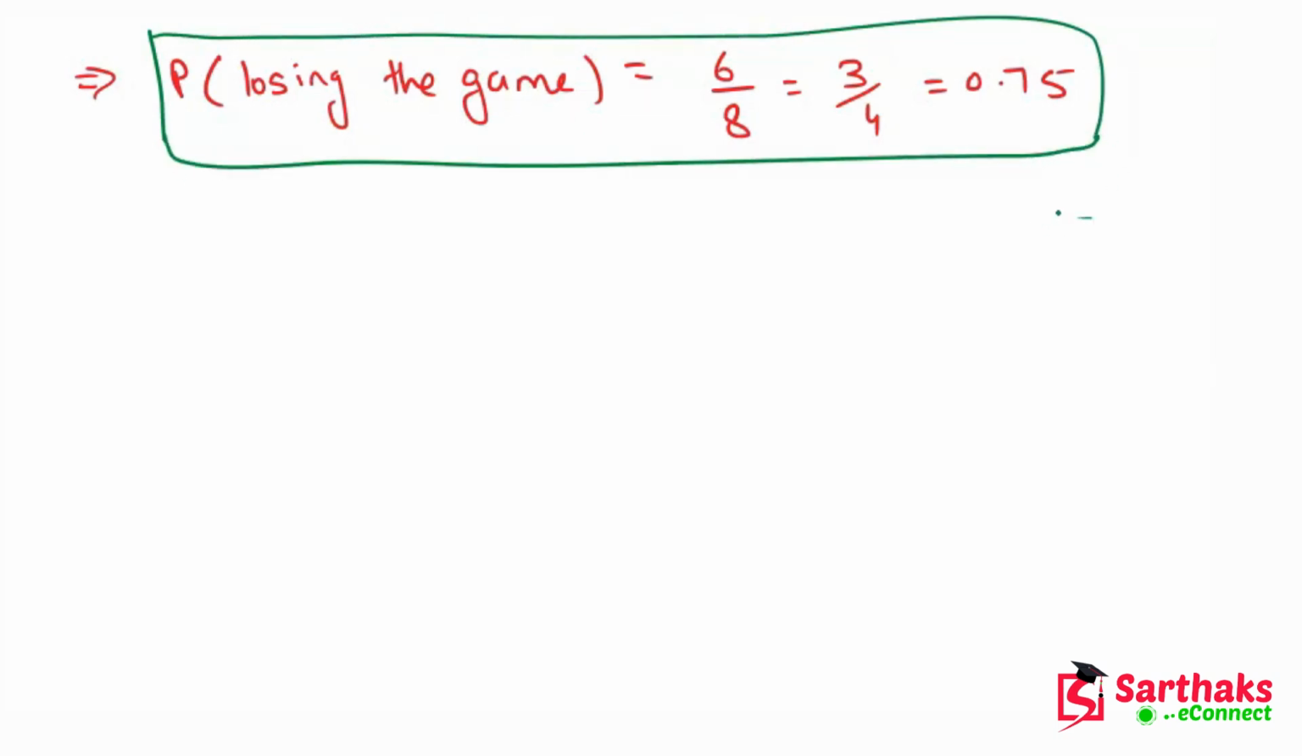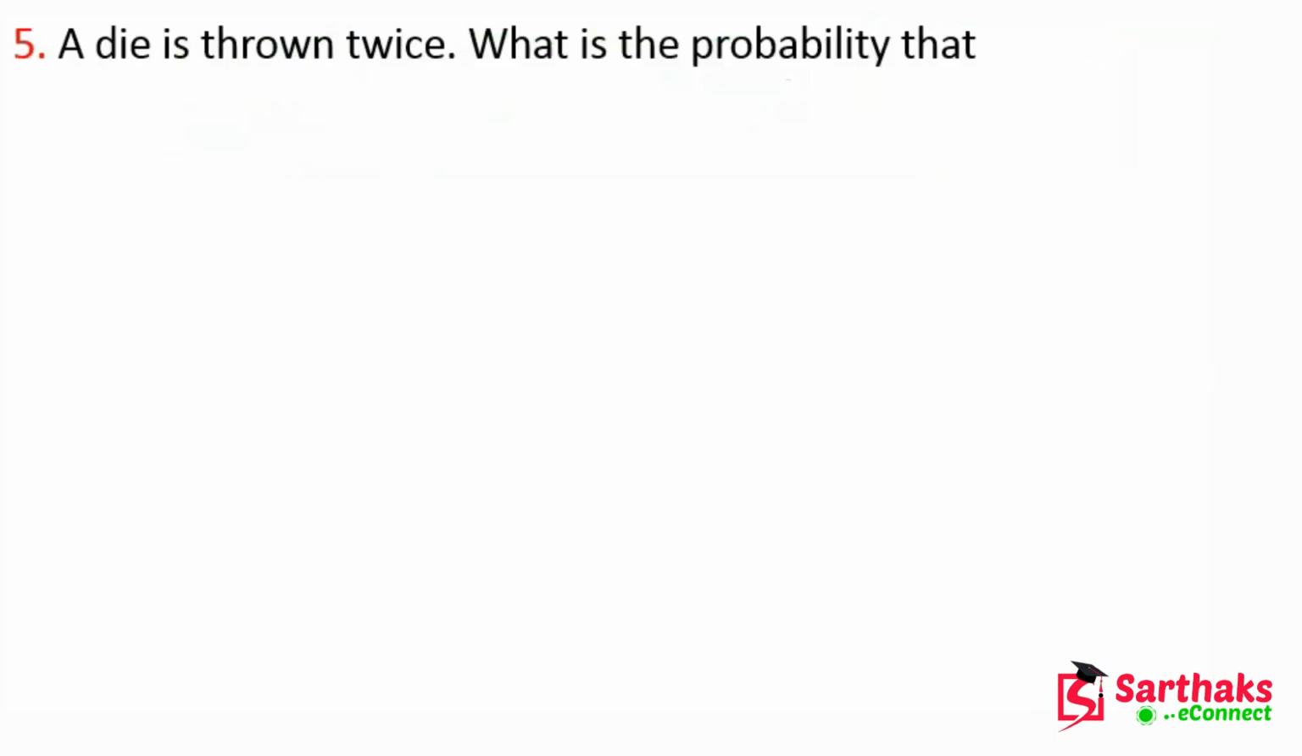I hope, my dear friend, you understand these things. Okay, yes. Now the next question is: a die is thrown twice. When the die is thrown twice, first of all we have to write the sample space.